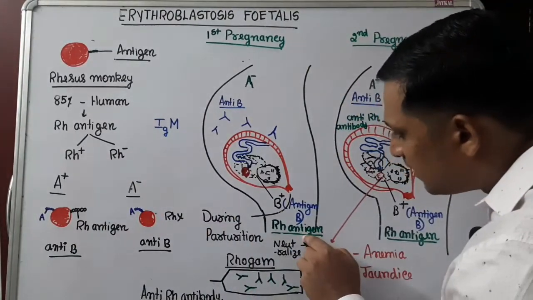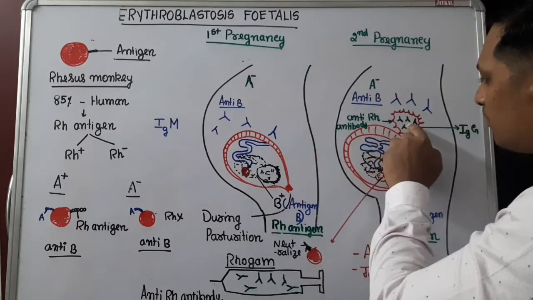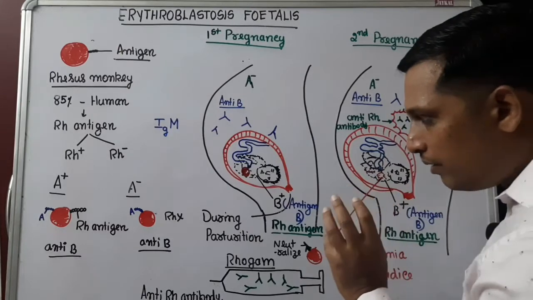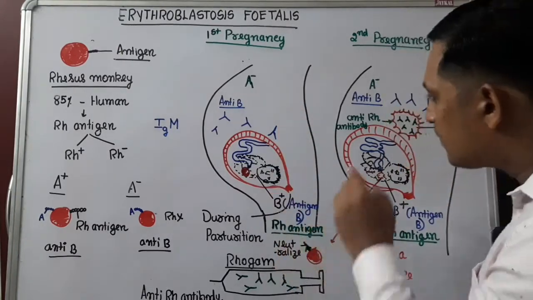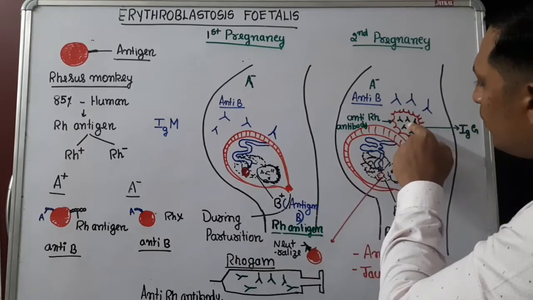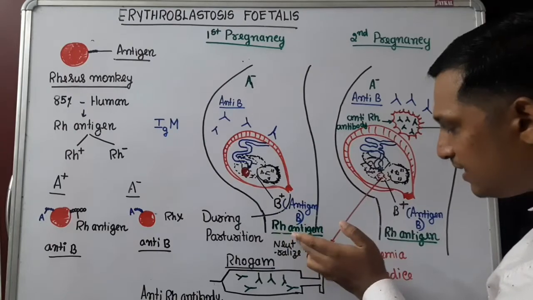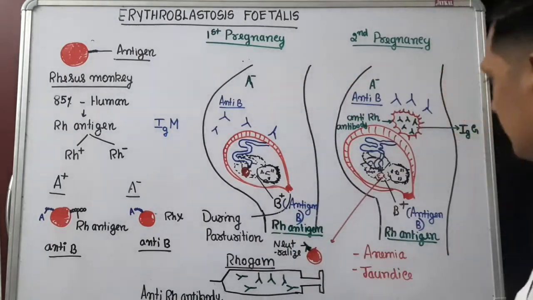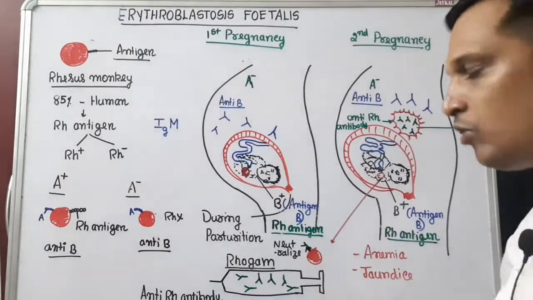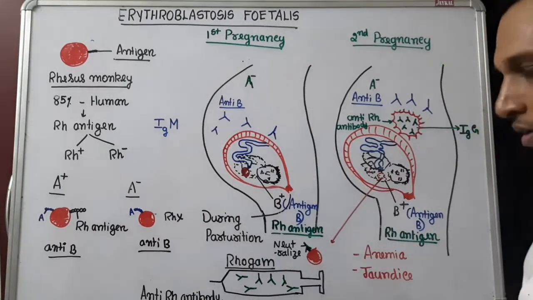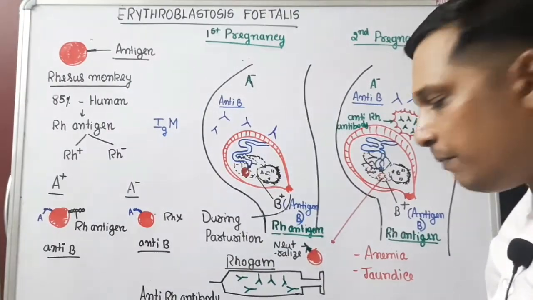Against this antigen, mother's blood, due to contact, develops a new antibody, because the mother's blood thinks that some antigen is there which is new to the body. That antibody developed is called anti-Rh antibody. It is smaller in size and belongs to the IgG group of immunoglobulin. So the baby is delivered as a normal baby without any problem.